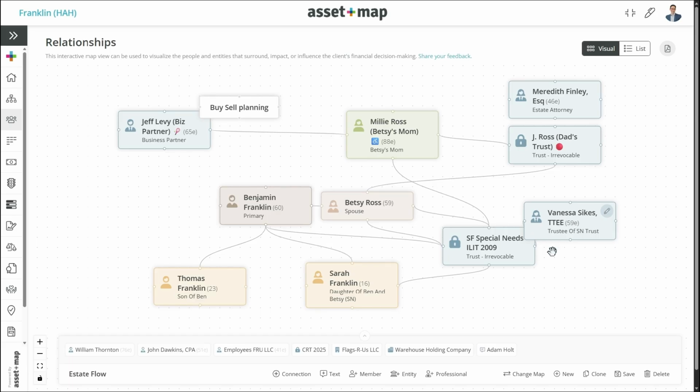Now, the interesting thing about this is that Vanessa, like most friends who are trustees, doesn't really know what her obligations are. This is a great opportunity for me to say, listen, I think maybe I need to have a conversation with Vanessa to explain to her her role in managing this special needs trust and the decisions that she's going to need to make. If there are assets held by this trust, I definitely want to have a relationship with Vanessa, because that is effectively my client and will be for generations.